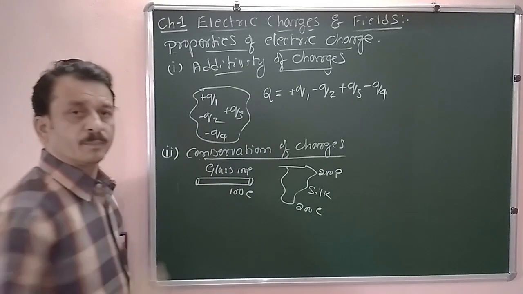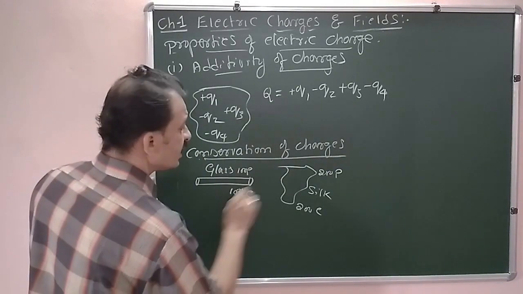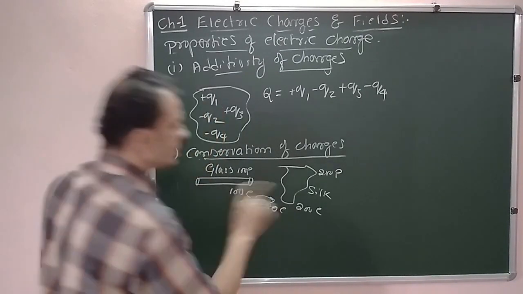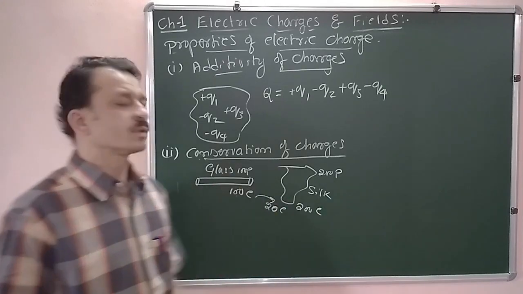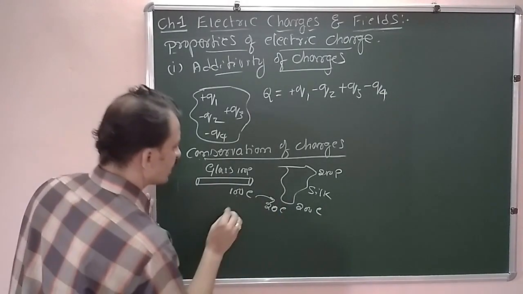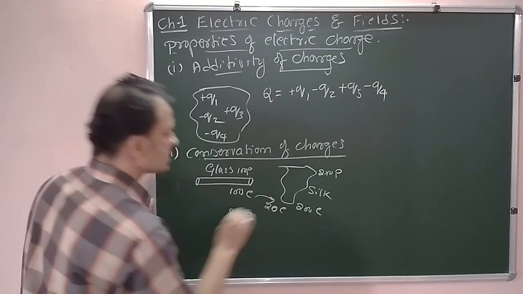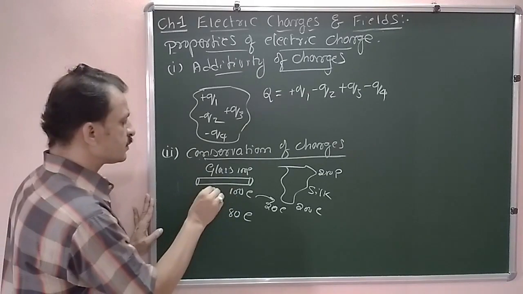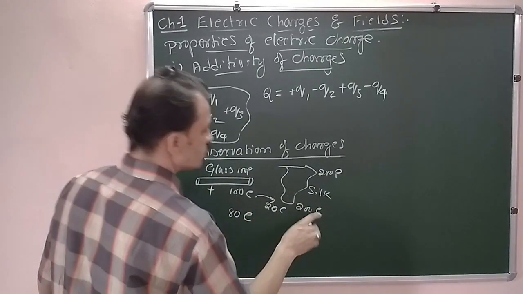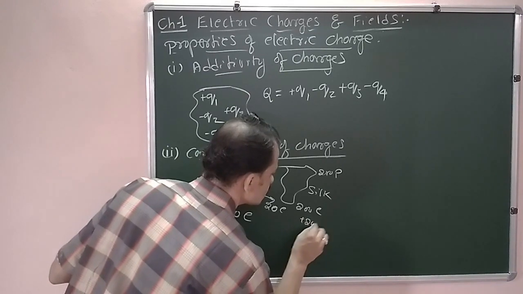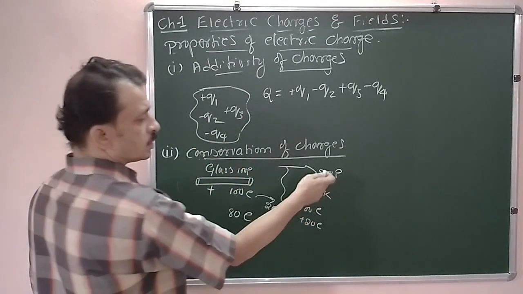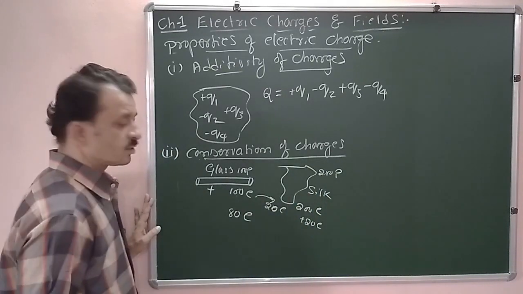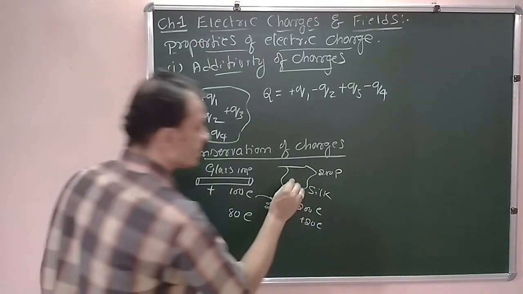As and when we rub, the sharing of charges takes place. Assume that 20 electrons are going to move. 20 electrons are moving from glass to the silk. Now here what we are getting, 80 electrons are remaining here. 100 protons, therefore 20 protons are excess, therefore it is positively charged. It is going to receive 20 electrons, therefore it becomes plus 220. Now 200 protons and 200 electrons, their charges become 0, therefore excess of 20 electrons, therefore it becomes negatively charged.